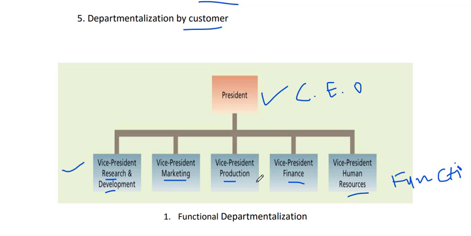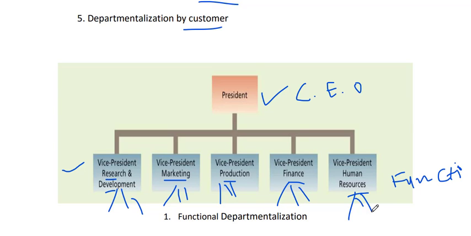So R&D department, marketing department, production, finance, human resources, and which vice president they have: marketing team, R&D team, production team, worker employee, financial team. Okay, human resources team, HR department. So this is a departmentalization by function, which works they have carried out.